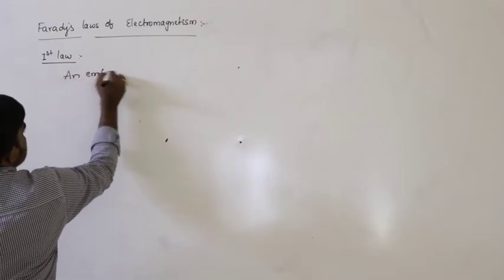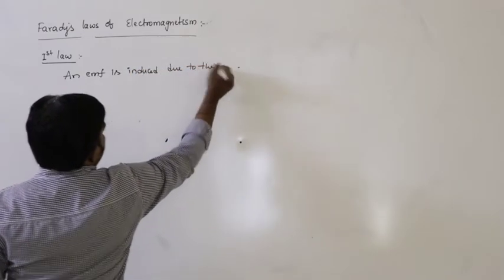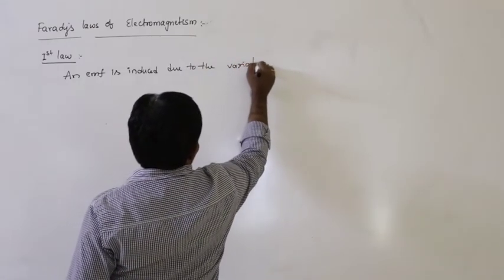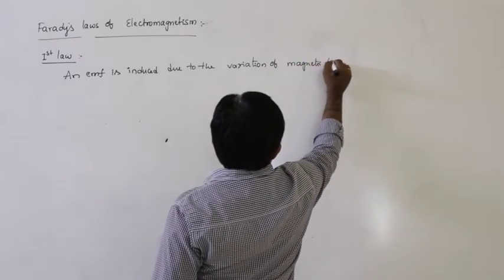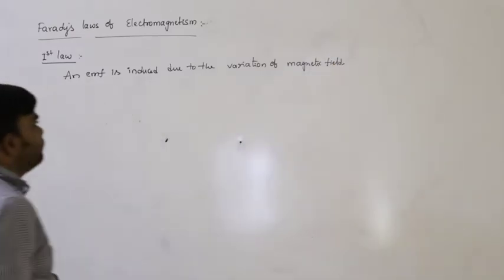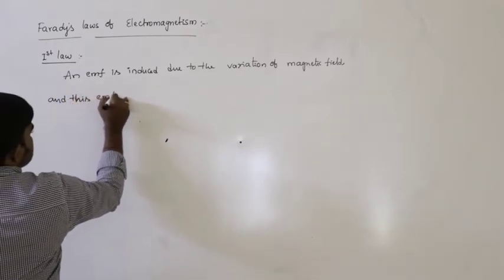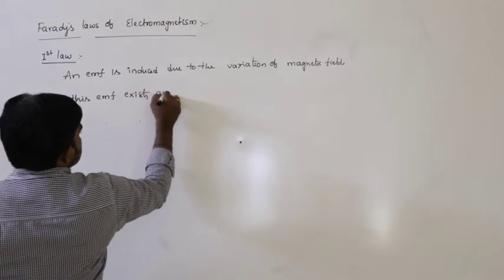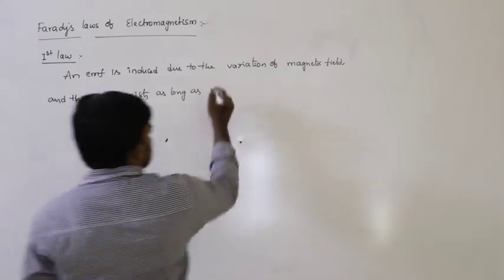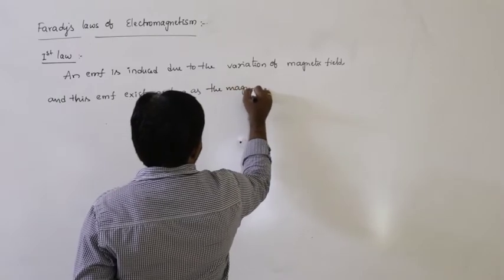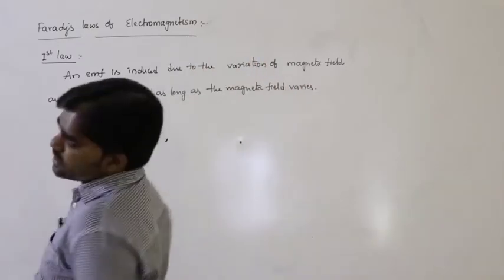an EMF is induced due to the variation of the magnetic field, and this EMF exists as long as the magnetic field varies. This is the first law of